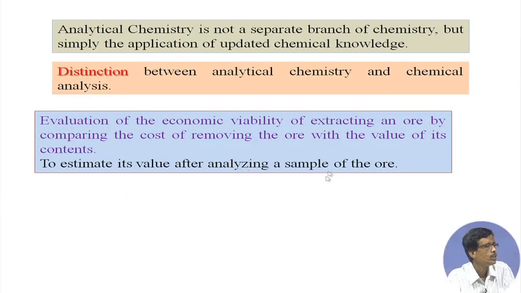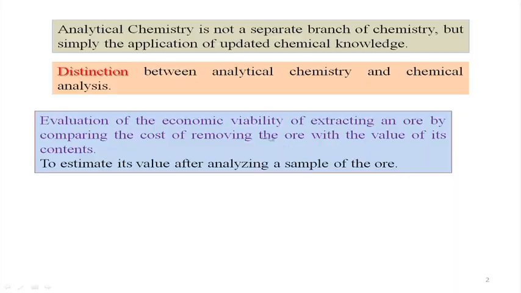When we go for identification of this particular ore sample, we are talking about how this ore can be utilized for analytical chemistry. A metallurgist or metallurgical engineer will be interested to know the quality of the ore.